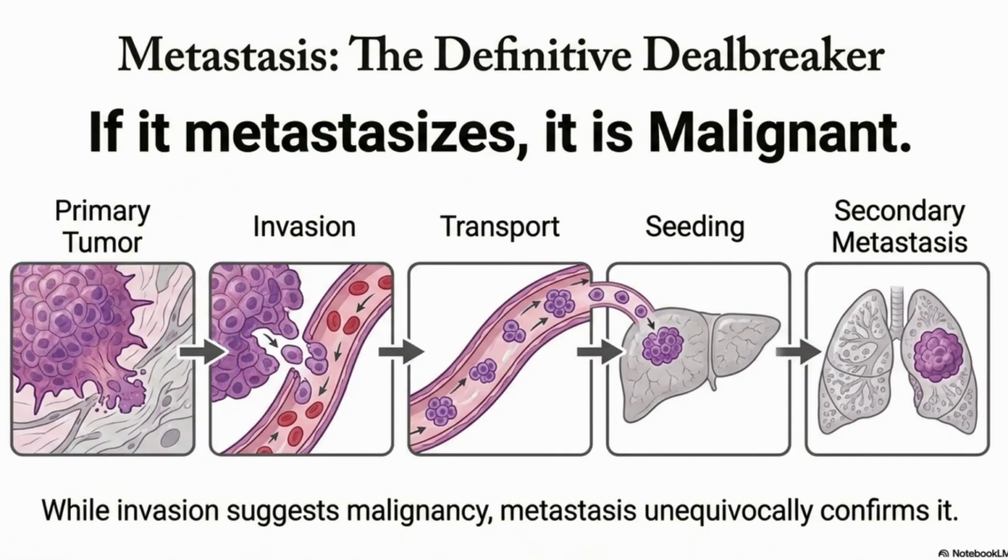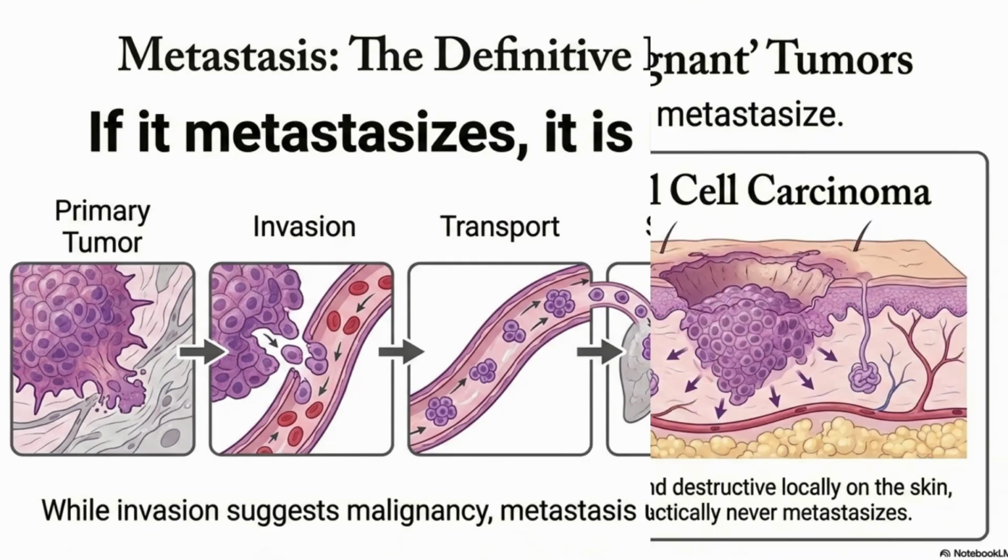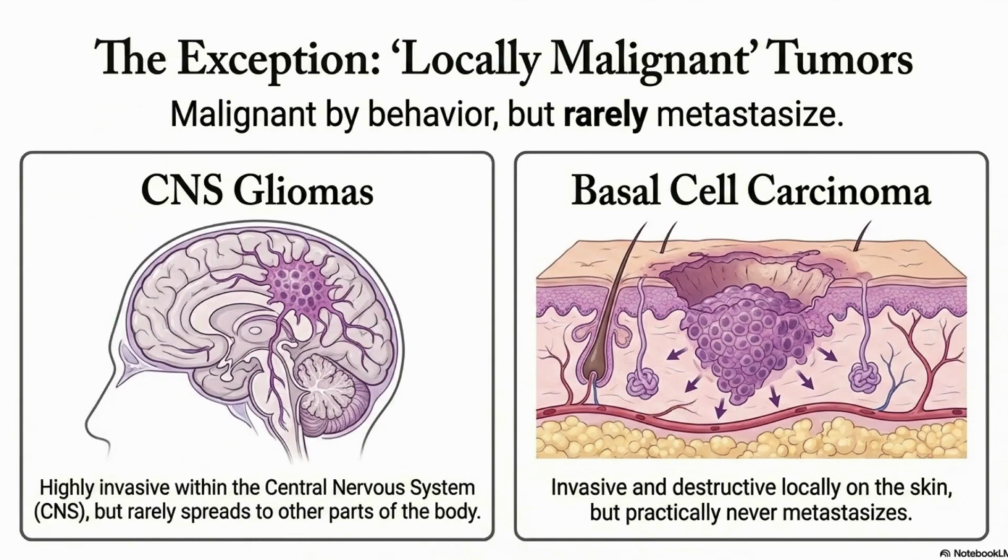Last but not the least, the metastasis, the deal breaker. If the tumor metastasizes, it is malignant, except for CNS gliomas and basal cell carcinomas of the skin, which are locally malignant but rarely spread. We'll see metastasis in great detail later on in this lecture.